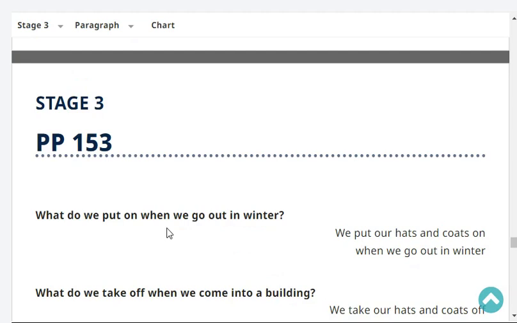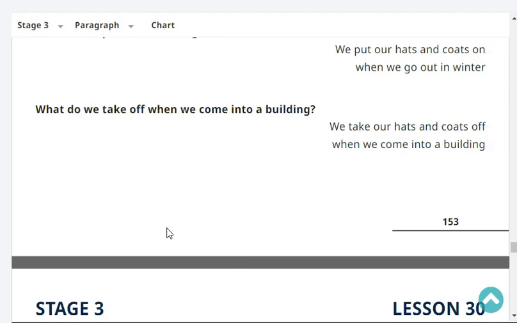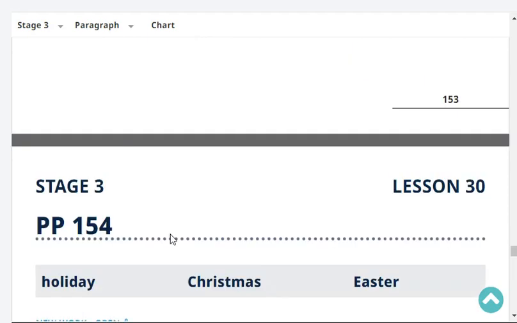Okay, next, what do we put on when we go out in winter? We put our hats and coats on when we go out in winter. What do we take off when we come into a building? We take our hats and coats off when we come into a building.